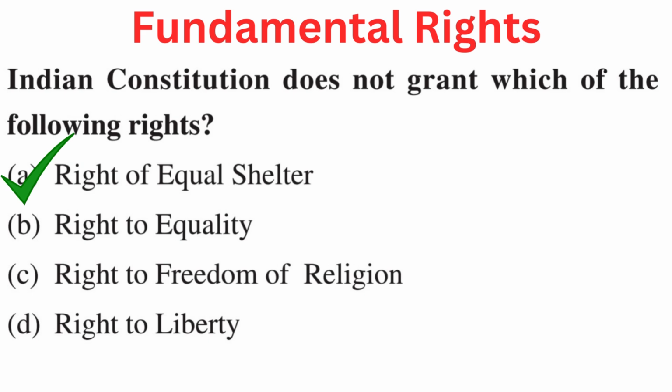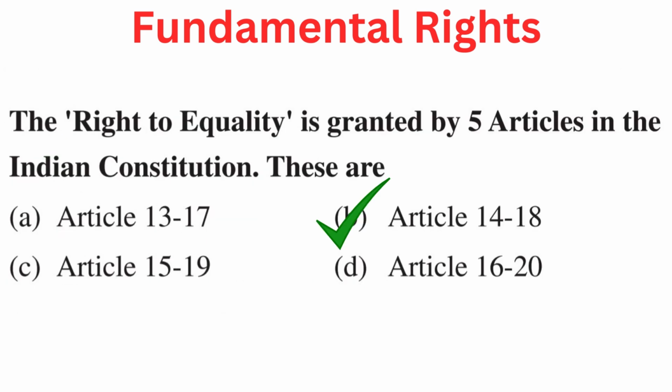Right to equal shelter. Your question is: the right to equality is granted by 5 articles in the Indian Constitution. These are your options: A. Article 13 to 17, B. Article 14 to 18, C. Article 15 to 19, or D. Article 16 to 20. Right answer is B.